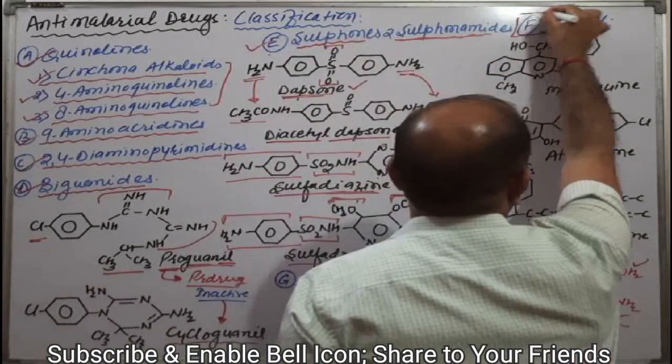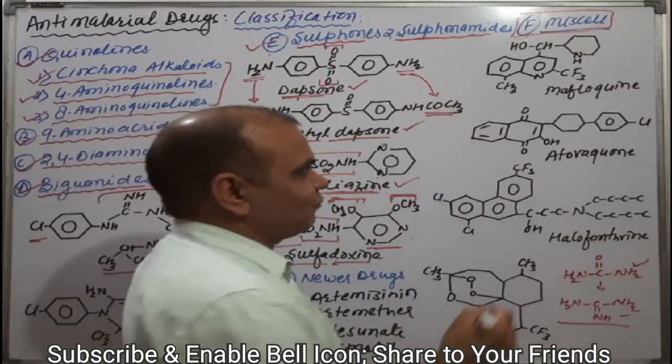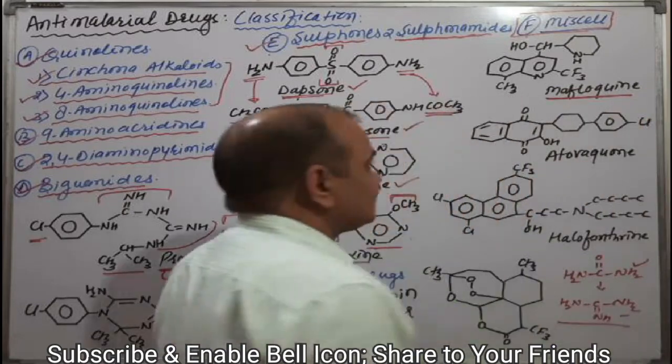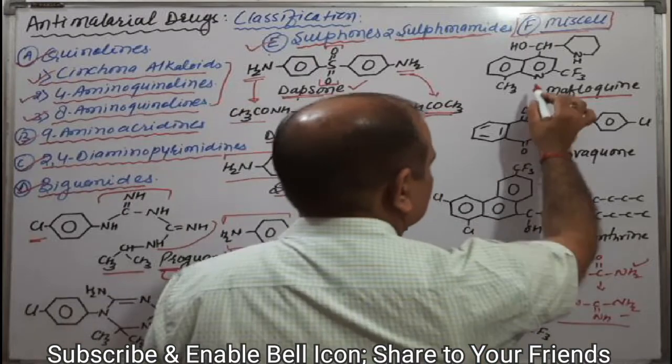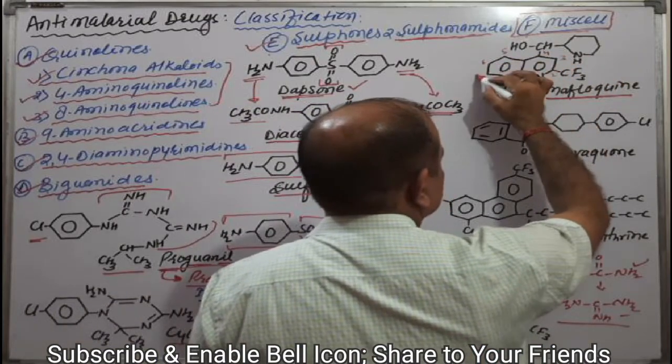First drug, that is mefloquine. Mefloquine, as you know, is in the miscellaneous category. Try to understand: this is the 1, 2, 3, 4, 5, 6, 7, 8. It is the quinoline. Basically it is the quinoline ring system.